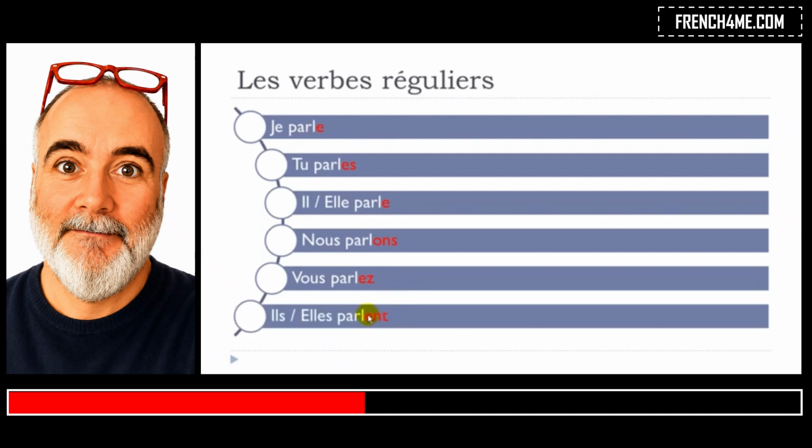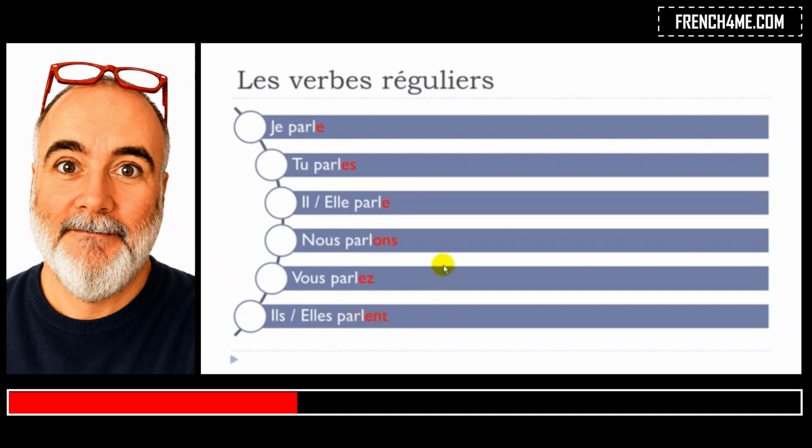So even if you've got this ent, well, don't hate me, but you won't pronounce these letters. Okay, you have to write them for the plural form, but you don't pronounce them. So you get ils parlent, elles parlent. So the good news is that you've got here je parle, tu parles, il, elle parle, and then if you check it here, ils, elles parlent.